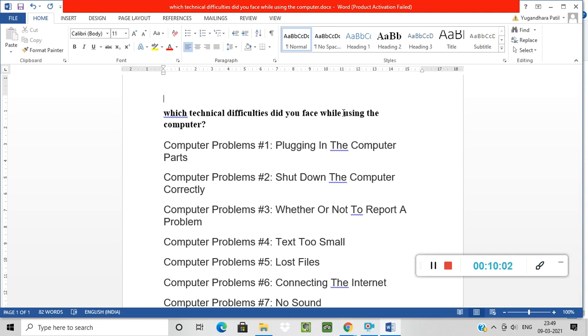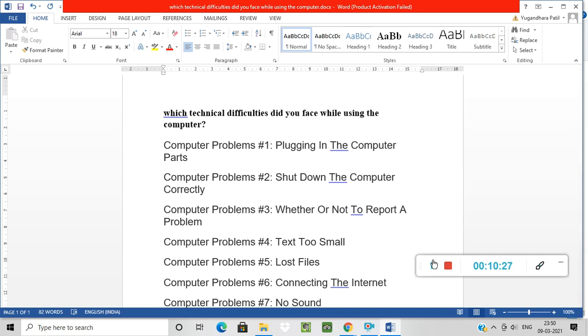Okay, so first is your generations of the computer. All 5 generations I already explained in this video. And next one is which technical difficulties did you face while using the computer. Okay, I typed here total 10 difficulties. If you know more difficulties, you can find out. Okay,